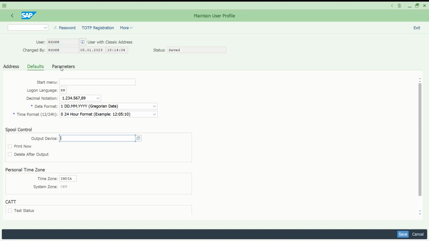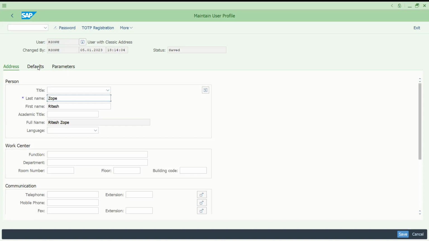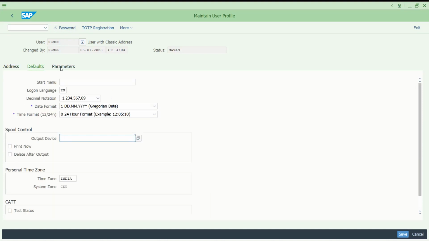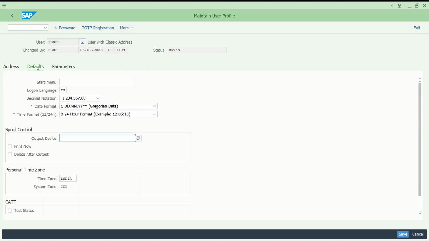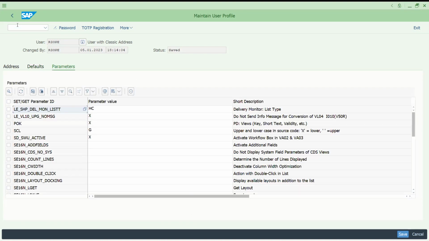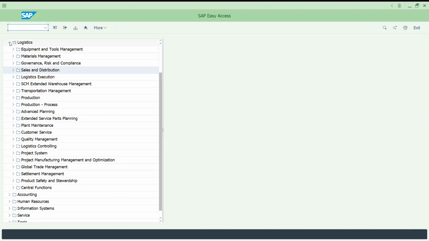So don't get into all these things, but I'm just telling. Okay, so your password also will be generated here. The validity will be there, when it's supposed to be expired and all. All these transactions or parameters you can also add on your practice. But what I would suggest, better have a dependency on the Basis team.